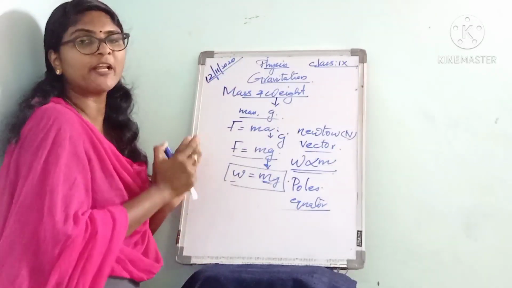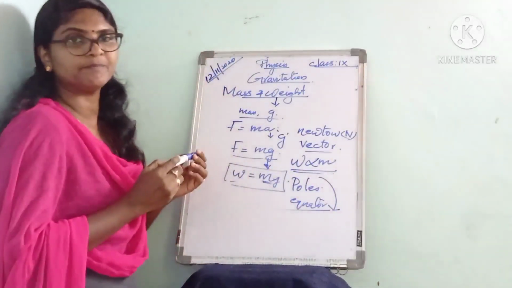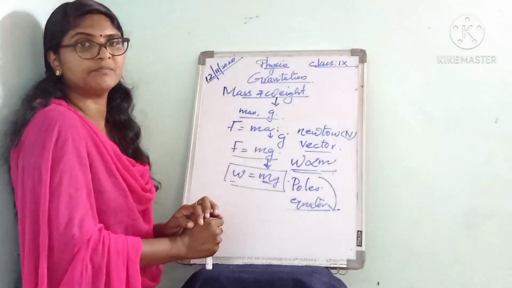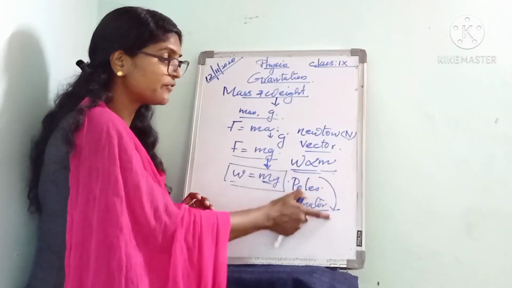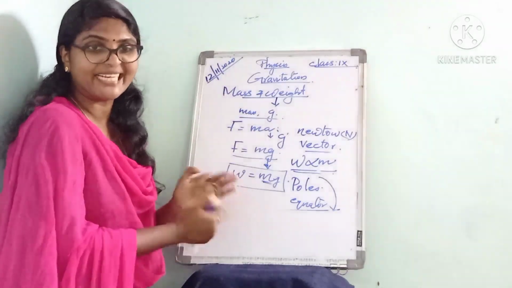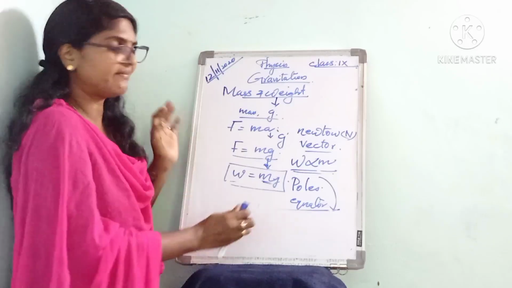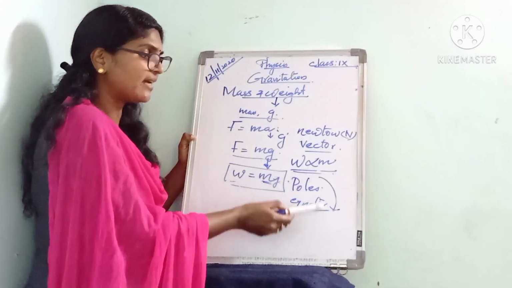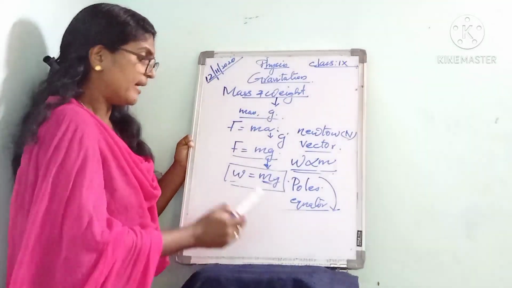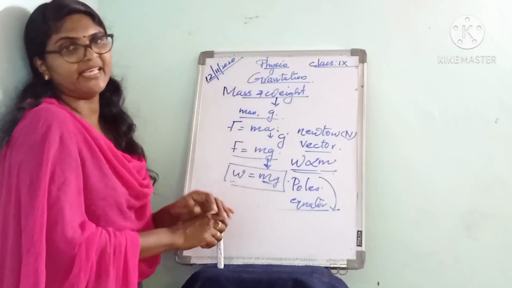A man or a boy who is traveling from poles to equator, his weight goes on decreasing. Why? Since the value of g varies from poles to equator, the value of g goes on decreasing as he goes from poles to equator. That is why the weight of an object also decreases from poles to equator. So, the weight of that boy also decreases from poles to equator.